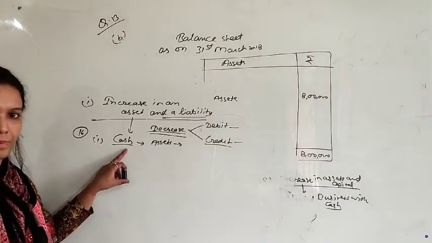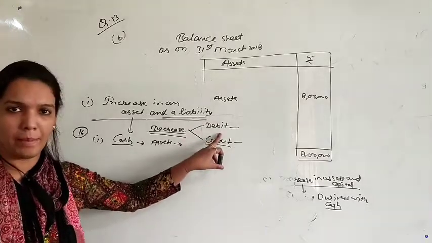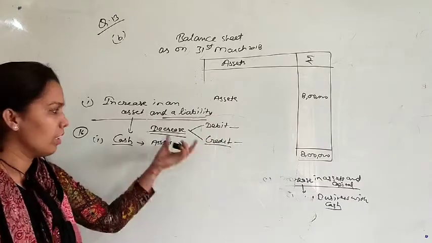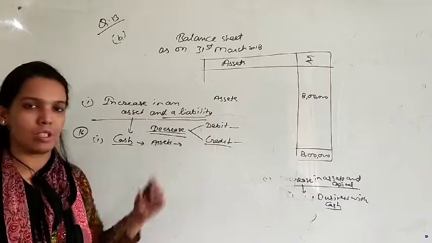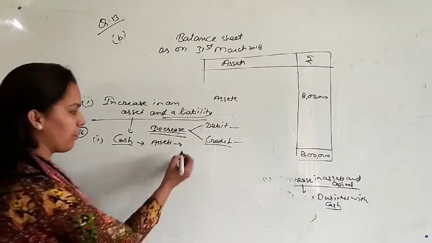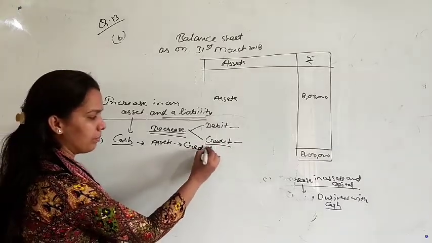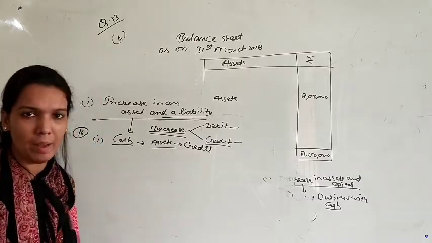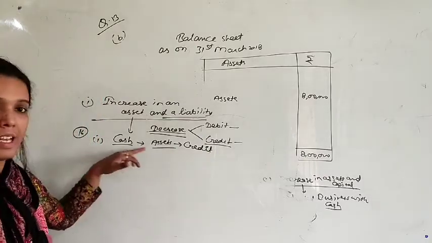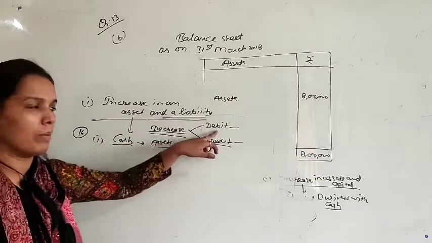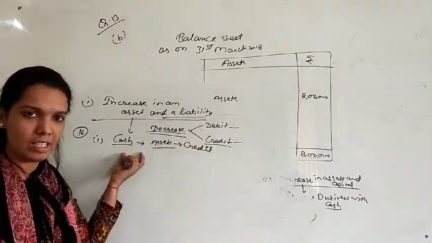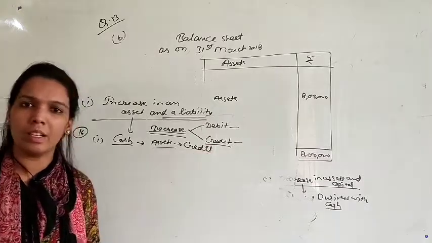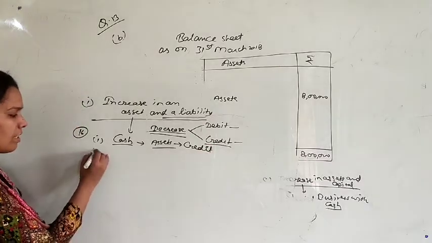Cash is your asset. Assets will always be debit, but if there is a decrease in any item, it will be the opposite, meaning credit. Assets will always be debit, but when your assets are increasing, in that case it will be debit. But on the opposite of this, if your assets are decreasing, in this condition it will be credit. Okay. Let's see the second point.